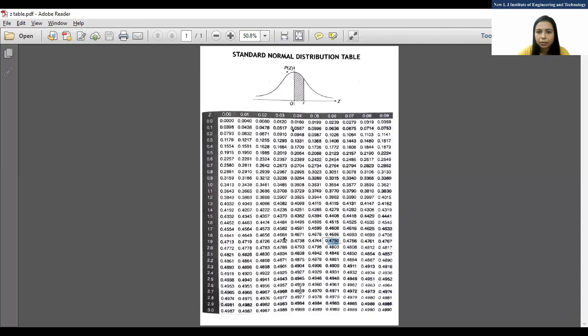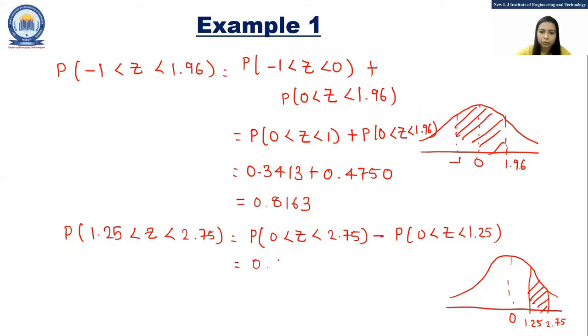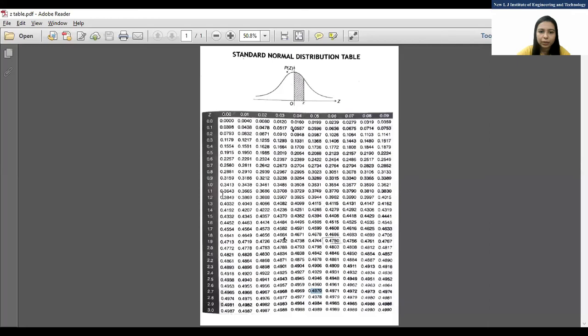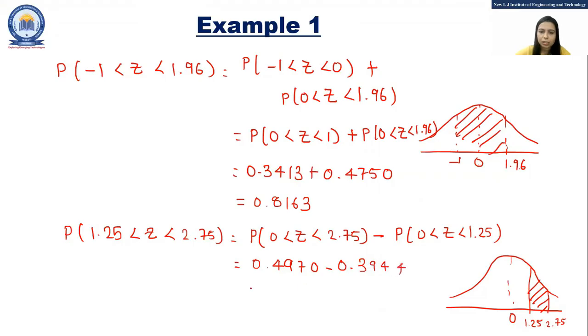The area between 0 and 2.75 is 0.4970, minus the area from 0 to 1.25. For 1.25, this area is 0.3944. So this is equal to 0.1026.